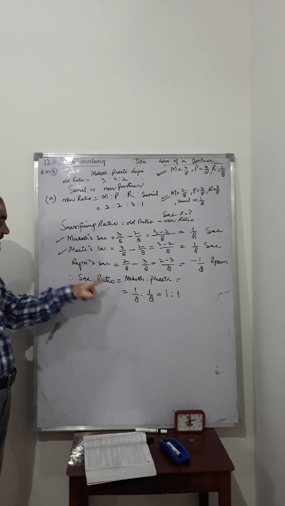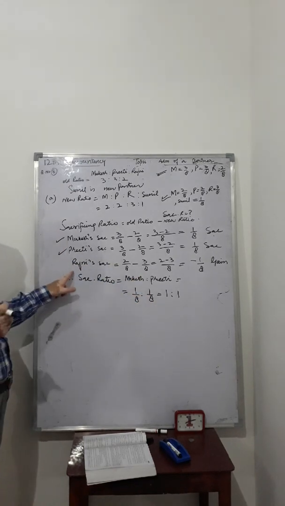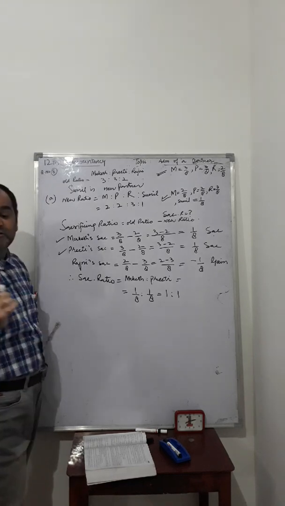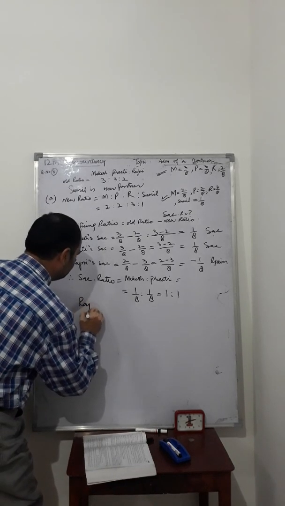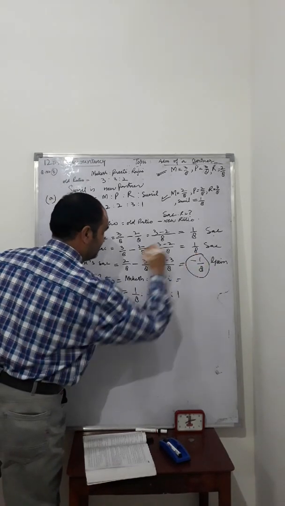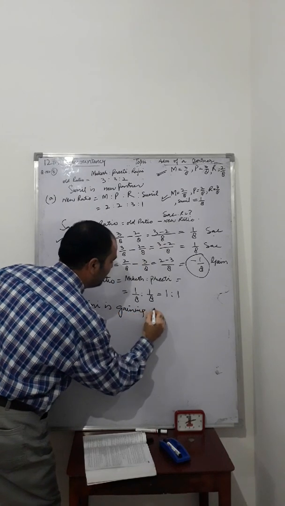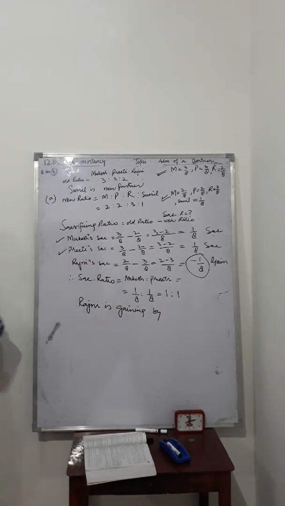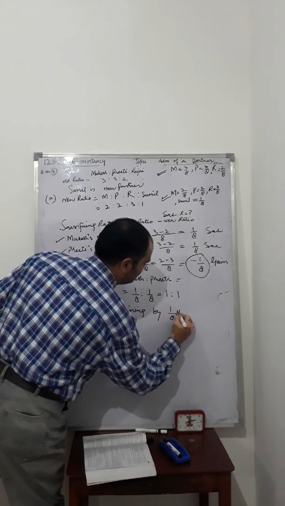Mukesh and Preeti are sacrificing equally here. But what about Rajini? Rajini is gaining by 1/8 share.